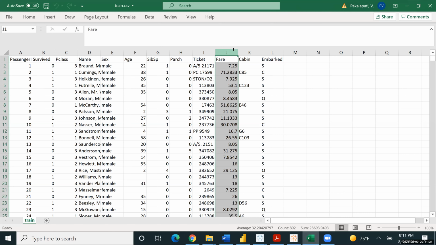If the fare is more than 10 and less than or equal to, suppose, 80 or 90, then you call it medium. Otherwise, you call it high. That is how you can do that grouping. We are just trying to create a field in the data suggesting whether the fare was low, medium, or high, based on that fare field. So you can do it like this.